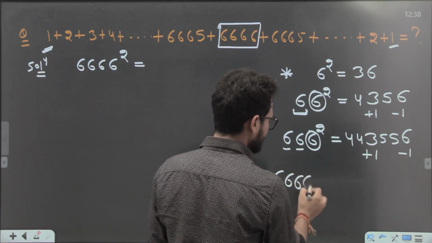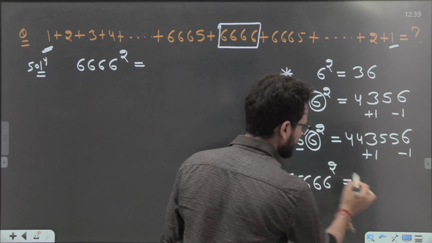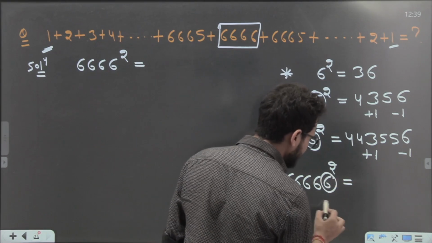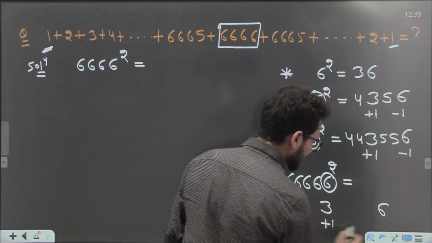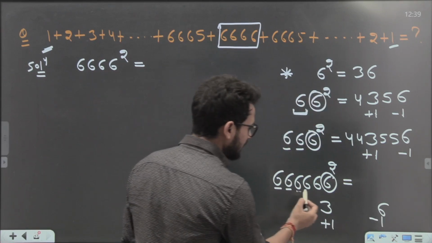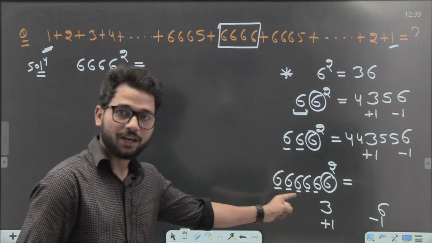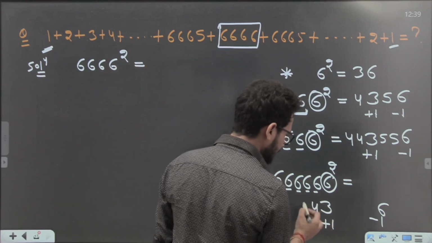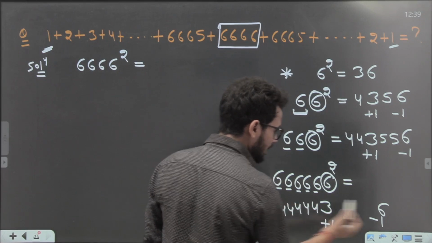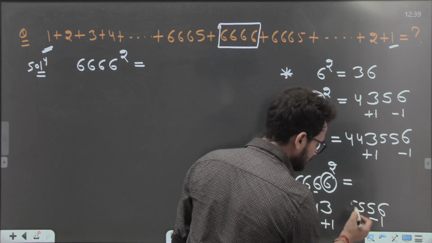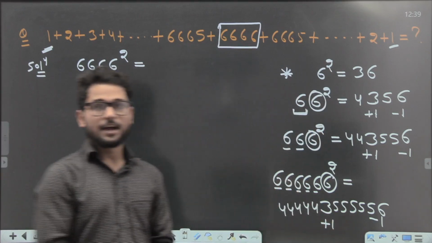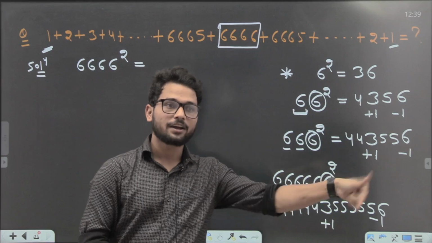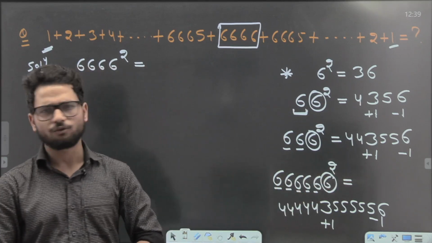One more point. Take a number with many 6s. What is the square of this number, guys? Let me tell you. 6 square is 36. Here plus 1 and there minus 1. How many 6s are free? You will say, sir, 5 times 6 are free. So 5 times make plus 1: 1, 2, 3, 4, 5. 5 times make minus 1: 1, 2, 3, 4, 5. This is the square. In this way, we can get the square if 6 is repeating itself again and again. No problem, not to worry.